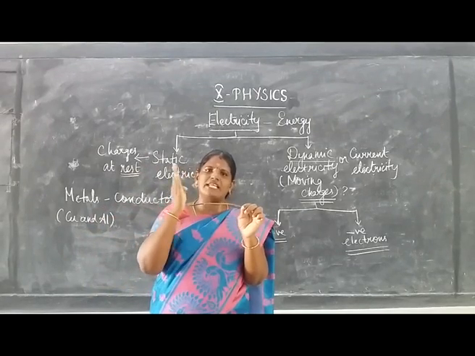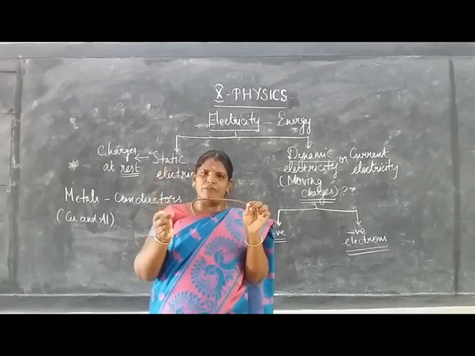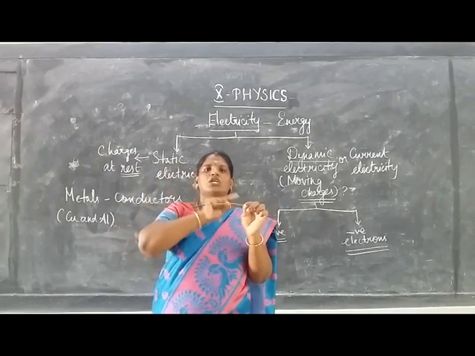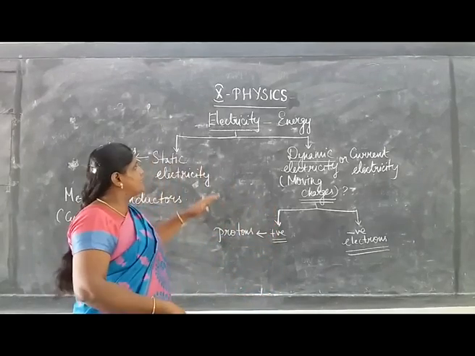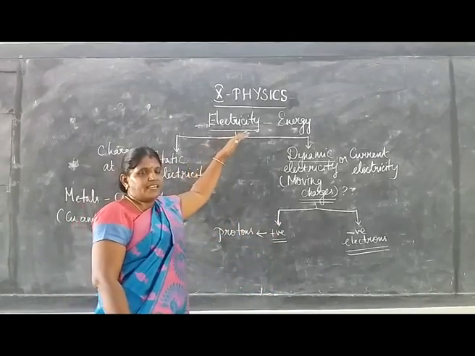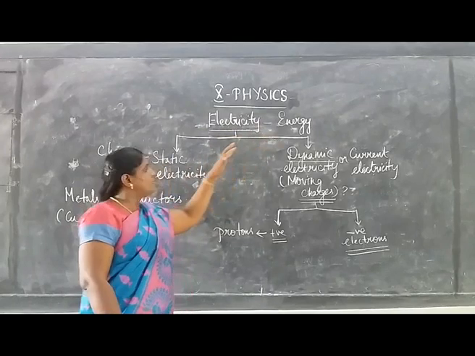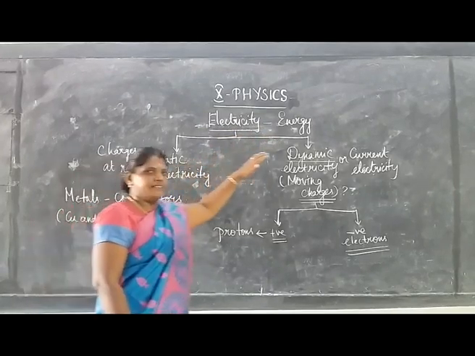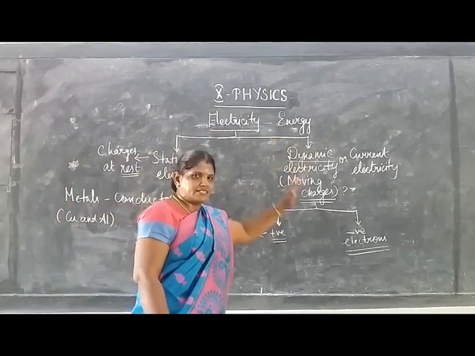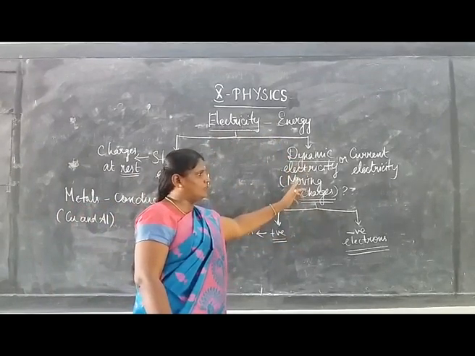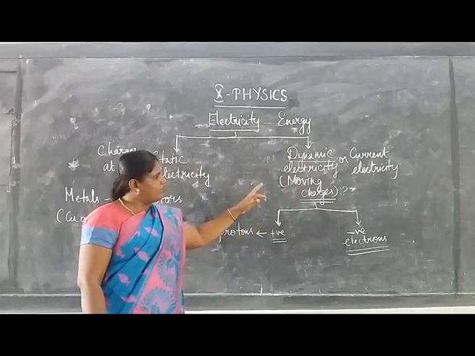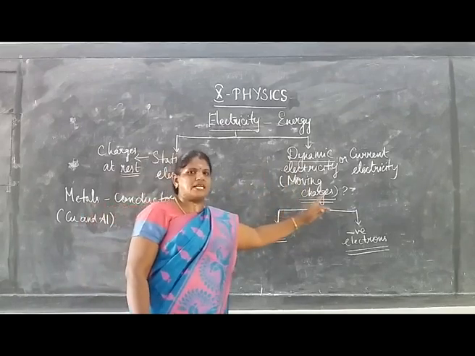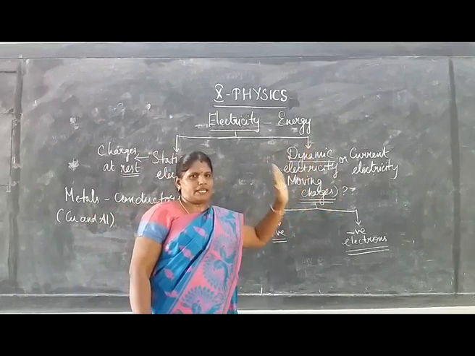Remember, always the electric current flows from the higher potential point to the lower potential point. So, I will recall it once. Electricity, generally, is a form of energy, static electricity and dynamic electricity. In this class, we are going to learn about current electricity or dynamic electricity. Dynamic electricity means moving charges.